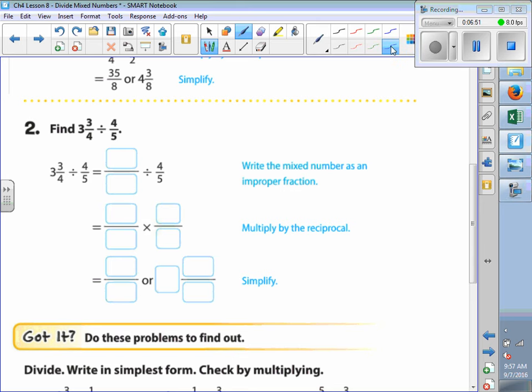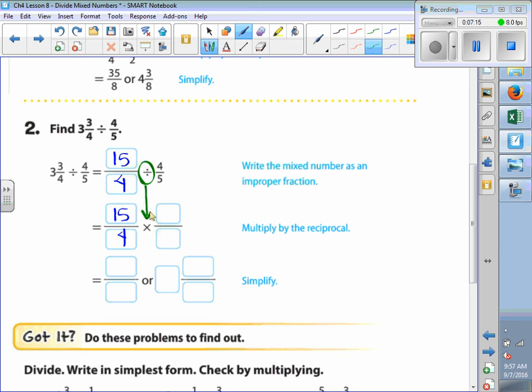So that's going to be 15/4 divided by 4/5. Okay? So now we're going to leave the first fraction, 15/4.